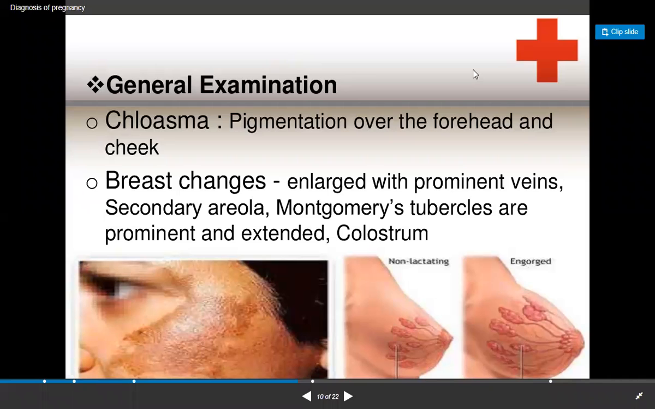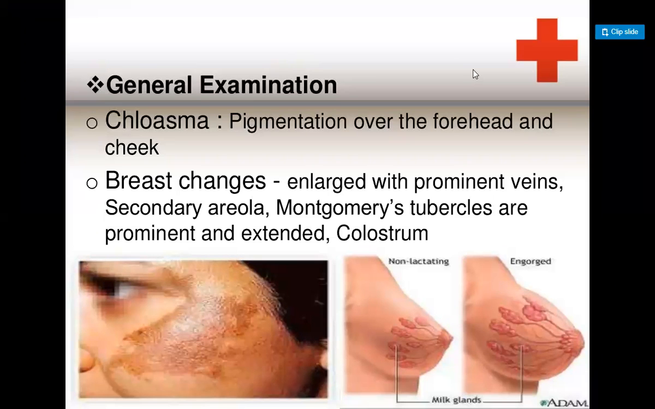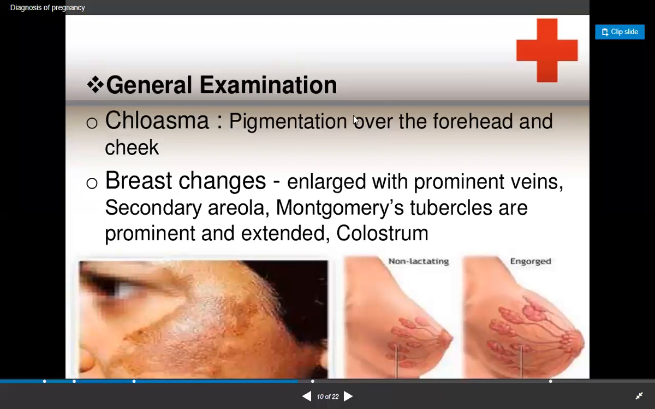Sometimes in the second trimester, we observe some changes in the skin also. In general examination, we see some pigmentation over the forehead and cheek, which is called chloasma. This is a blackish discoloration seen on the face. There are also breast changes: enlargement with prominent veins, the secondary areola and Montgomery tubercles are prominent and extended. Colostrum may be present; this is non-lactating, this is engorged.